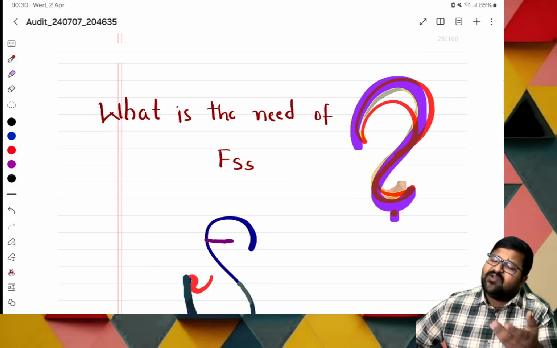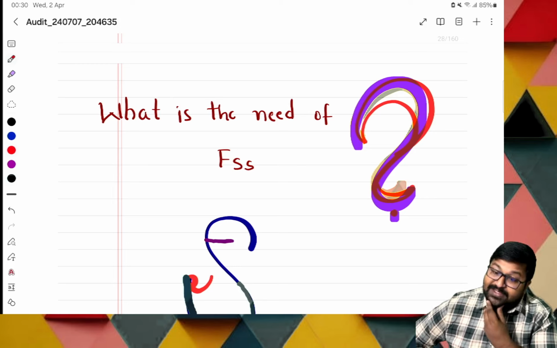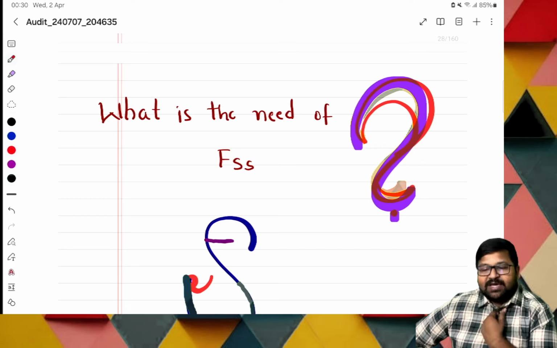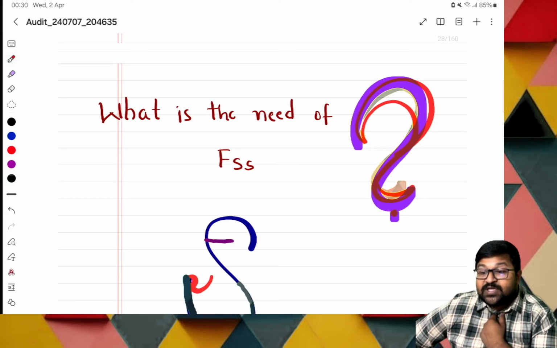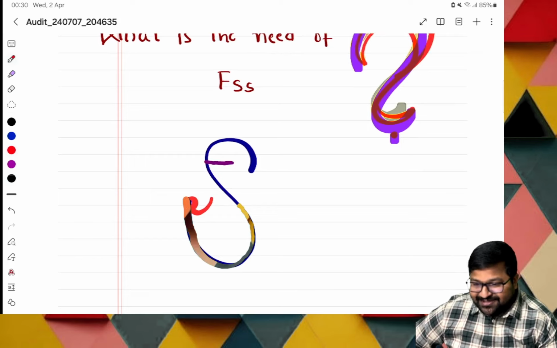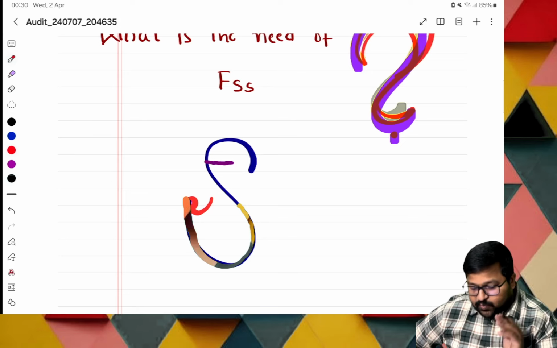Okay, what is the need of financial statements? There are some people who are very important. Who are those people? They are known as users of financial statements. I mentioned them with different symbols. Do not get confused. This is nothing but users.